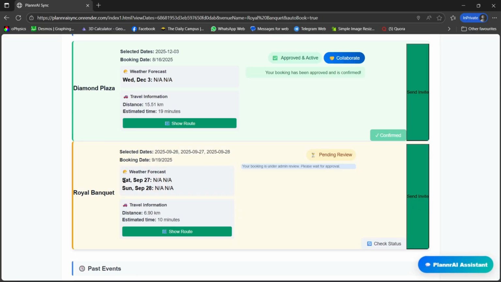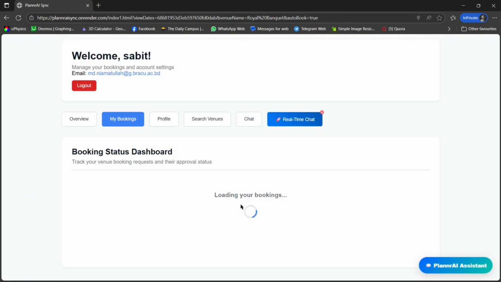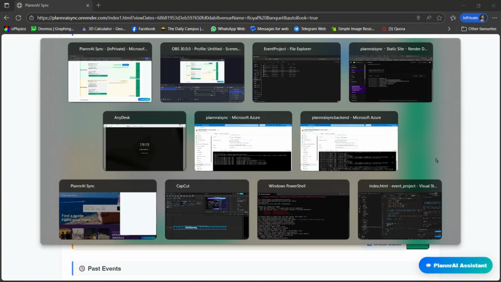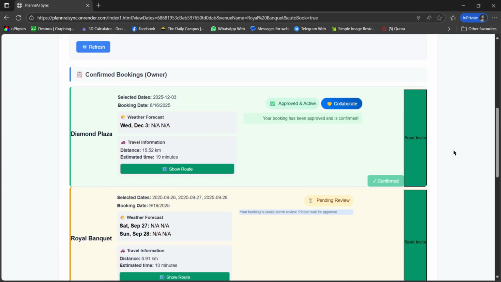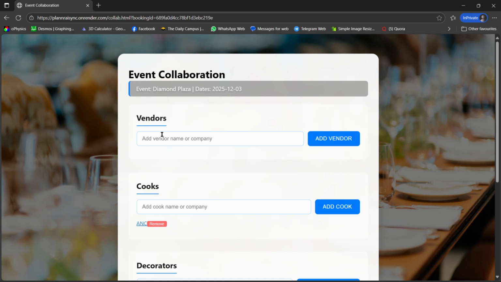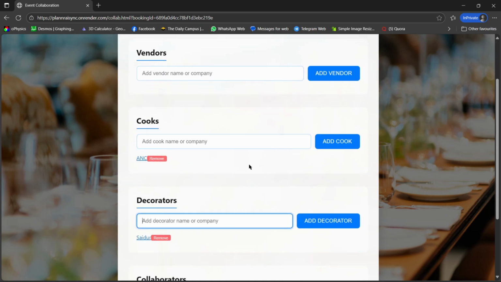Also I can see the weather forecast. Right now it is not showing the temperature because it's so far from the current day, but it can show data based on our API. If it is in 2 or 3 days, then it can show the temperature. That's pretty much the user profile.